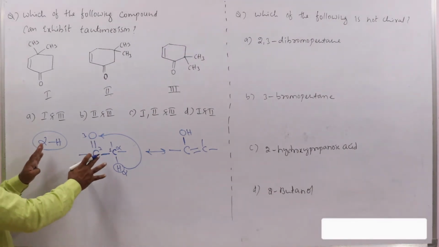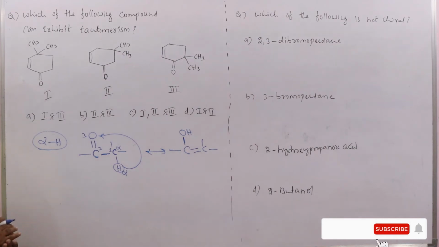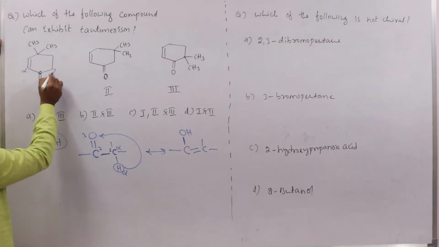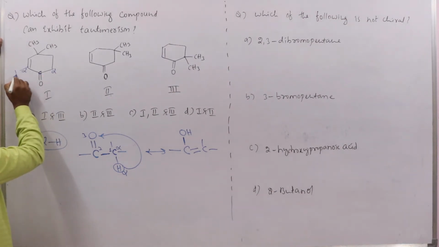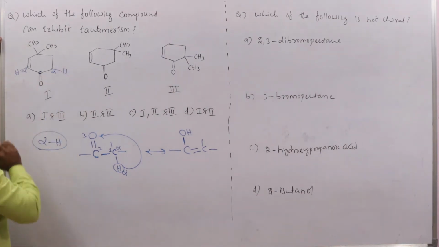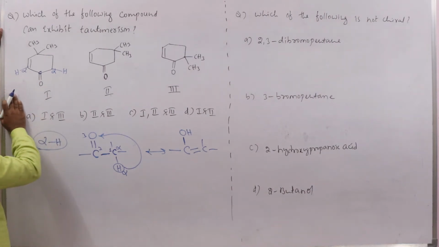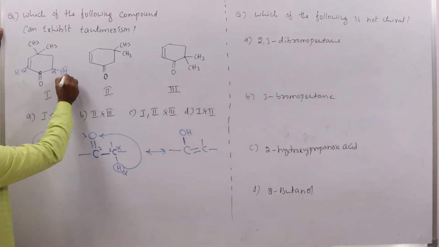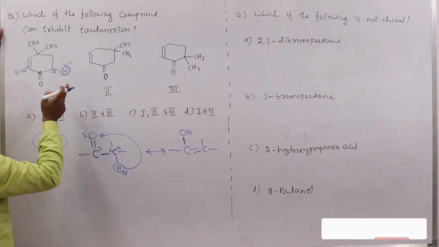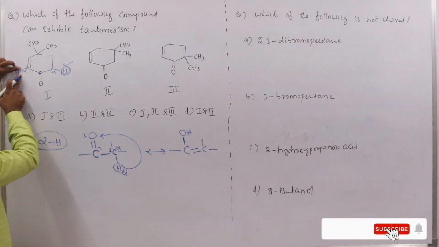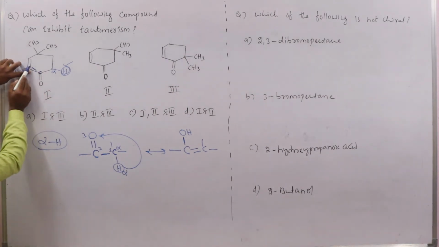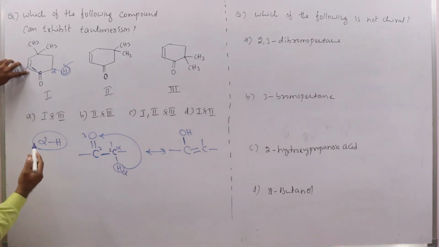So let us see where this type of possibility is present. In this you see, this is C double bond O, here is the alpha position, and this is the alpha position. At this alpha position 1 hydrogen is there, at this alpha position also 1 hydrogen is there. Which alpha hydrogen will participate in tautomerism? Definitely this alpha hydrogen will participate, because when this alpha hydrogen participates in tautomerism, a double bond will come here. When double bond formation takes place here, adjacent double bonds will form. These adjacent double bonds are very unstable. They are called cumulative dienes.